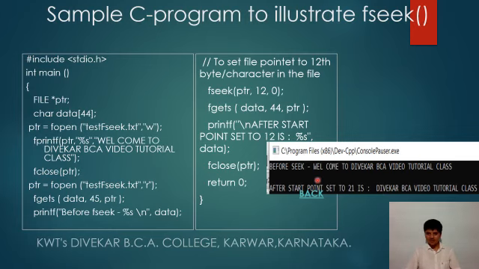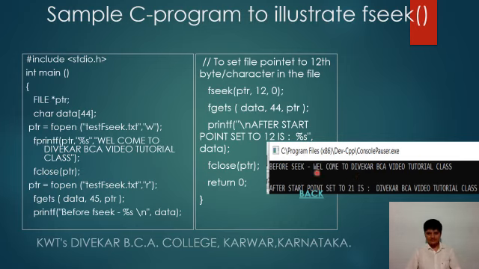It is because of the first 12 characters, counting 1, 2, 3, and the space is also a character, 4, 5, 6, 7, 8, 9, 10, 11, and then 12, up to one character before the D of Divekar.